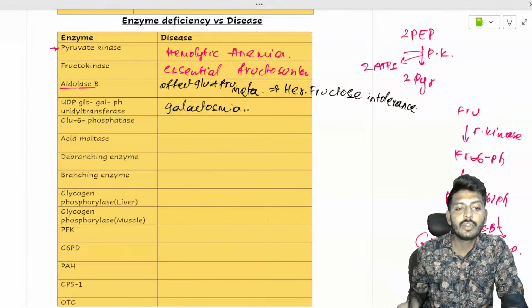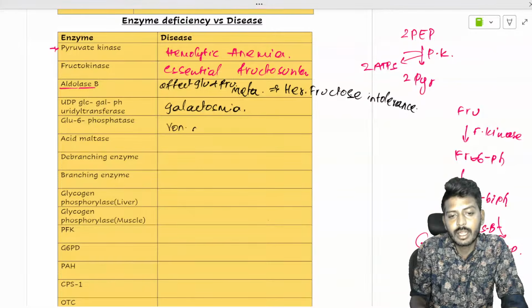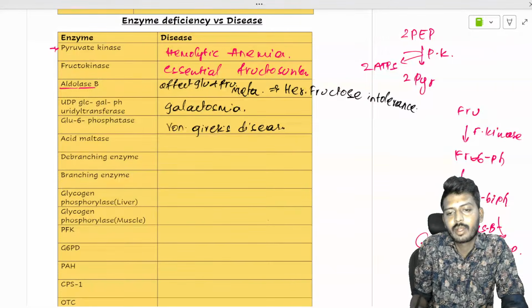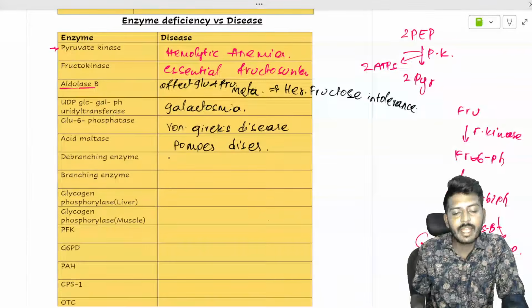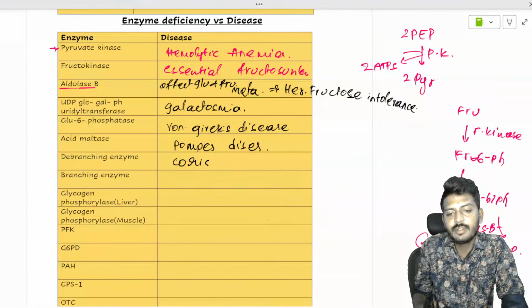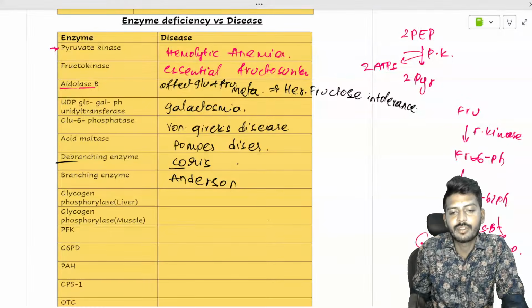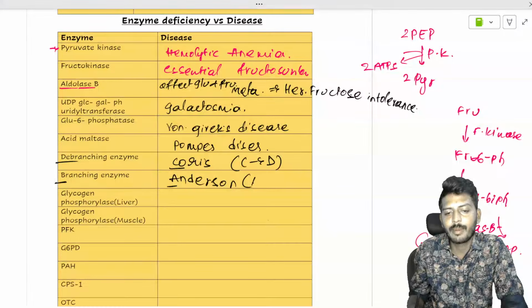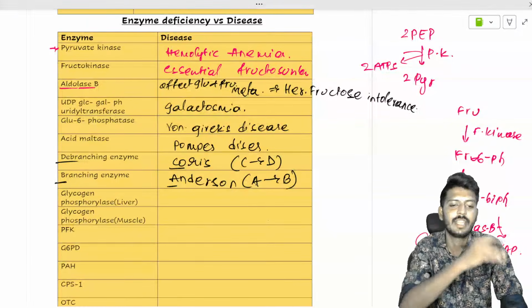Okay. So glucose 6 phosphatase deficiency will lead to Von Gierke disease. Acid maltase deficiency leads to Pompe's disease. Debranching enzyme deficiency leads to Cori's disease. Branching enzyme deficiency leads to Andersen disease. So remember debranching and Cori's, remember it with the alphabets CD. Branching enzyme deficiency is Andersen; remember it as Andersen caused by branching deficiency, AB.